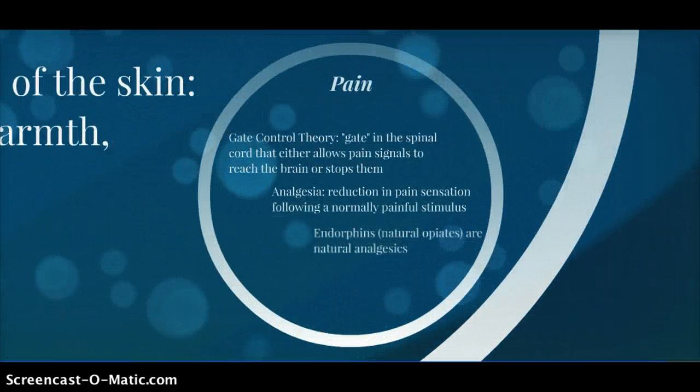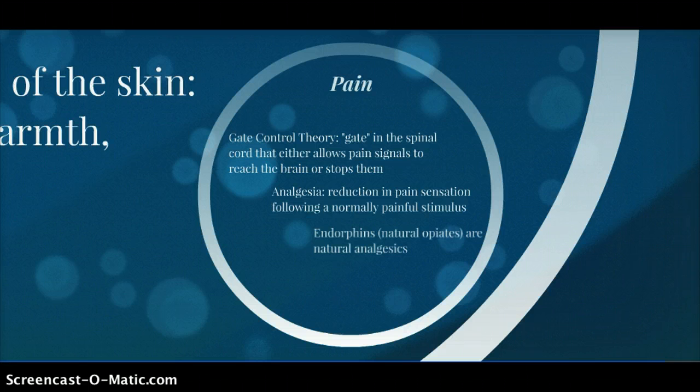Pain tells you about the impact of the world on your body and has a distinctly negative emotional component that interrupts whatever you're doing. The gate control theory says that there is a gate in the spinal cord that either allows pain signals to reach the brain or stops them. The brain can close the gate with descending signals into the spinal cord.